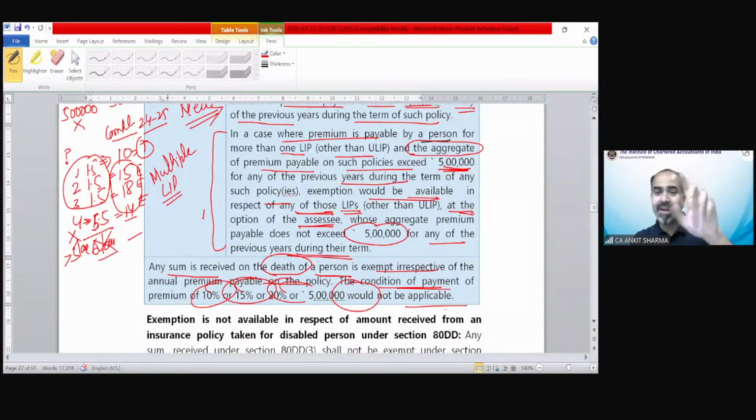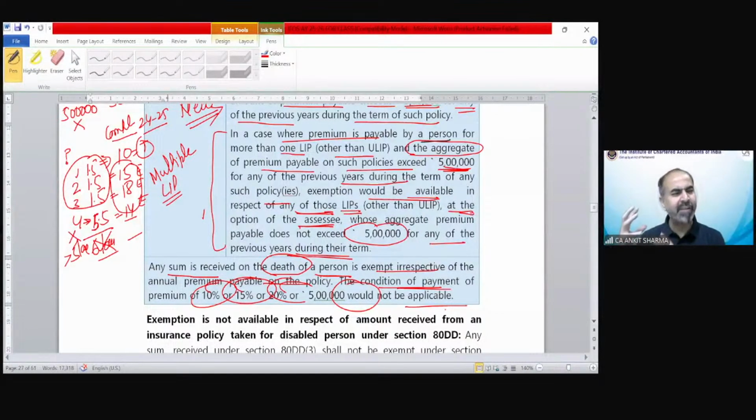So always remember, income tax is an emotional act. Whenever there is a concept of life or health, they will provide you the benefit regarding taxability. Because somebody has passed away and his or her family is receiving the insurance compensation, and at that time income tax comes and says, please give us tax.